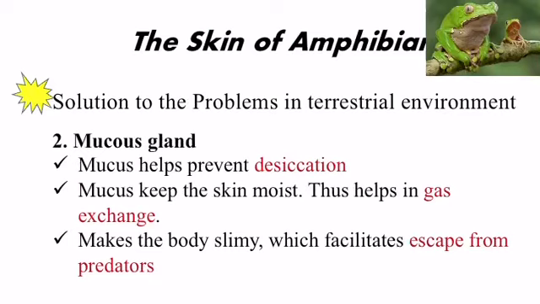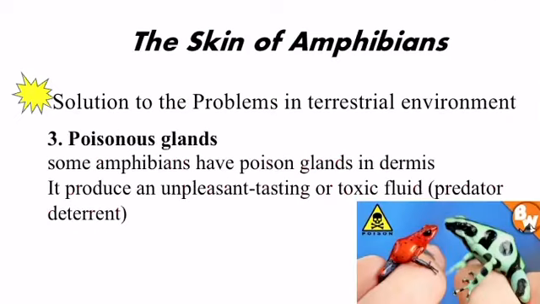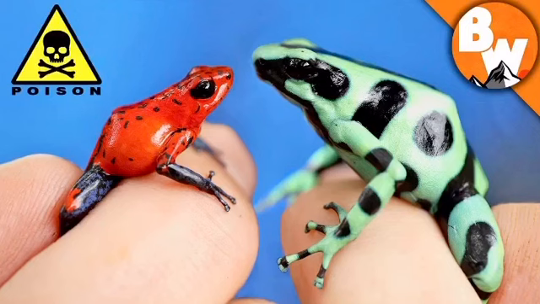Next is mucus gland. Mucus helps prevent desiccation. Mucus keeps the skin moist, thus it helps in gaseous exchange, and mucus makes the body slimy, which facilitates escape from predators. Poisonous glands. Some amphibians have poison glands in the dermis, and they produce an unpleasant tasting or toxic fluid, so it acts as a predator deterrent.